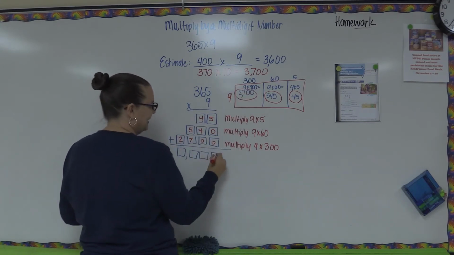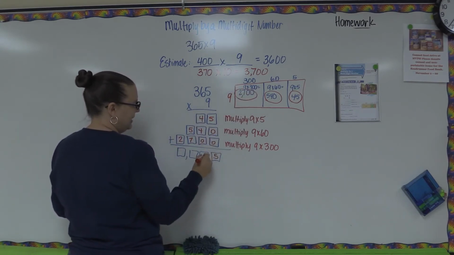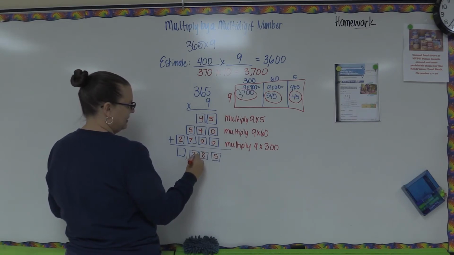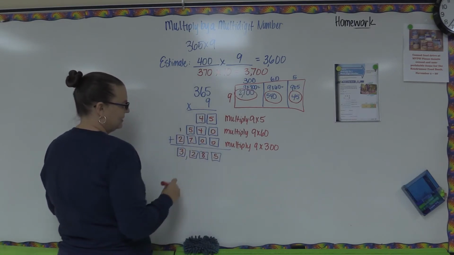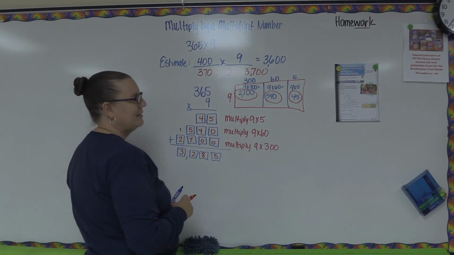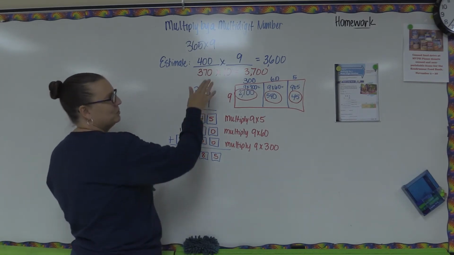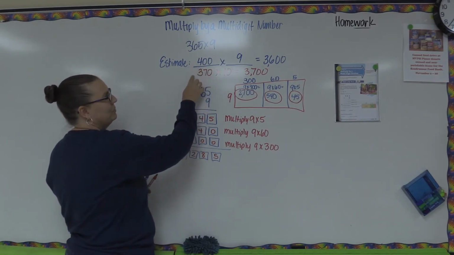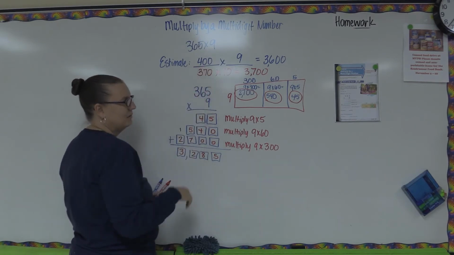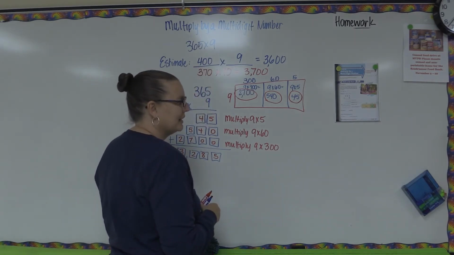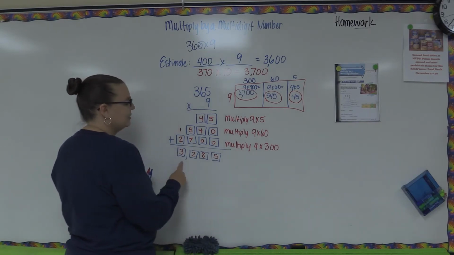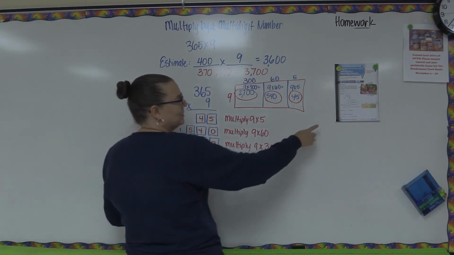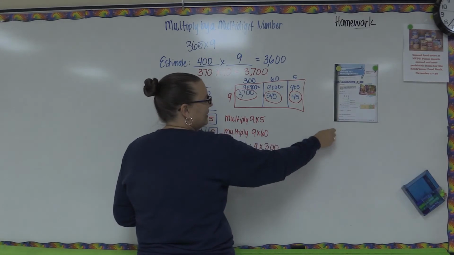Now they're asking us to add those. 5, 8, that's 12, carry my 1. So it's 3,285. Now our estimates were high, but that's because we rounded our numbers up, right? That's why our reasonable answer was a little bit high, but that's okay. So Laura is 3,285 days old. We can fill it in here.